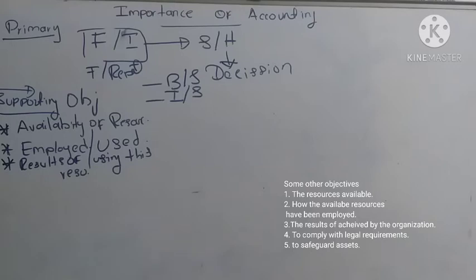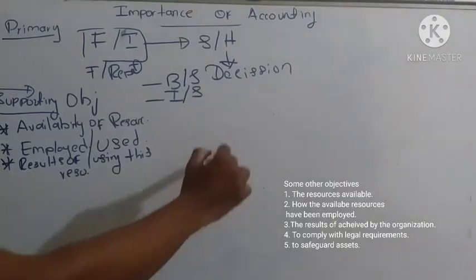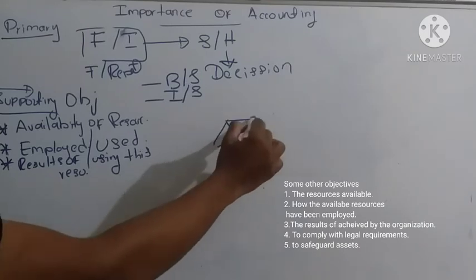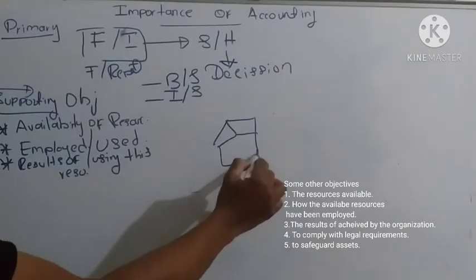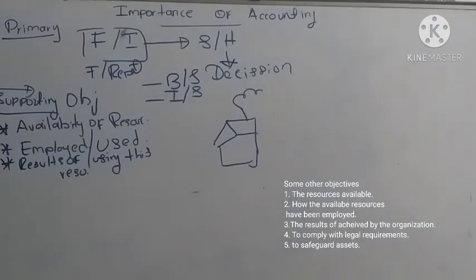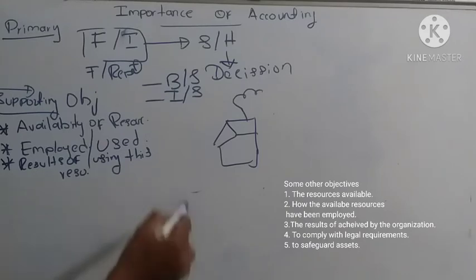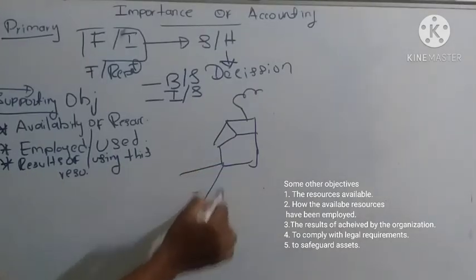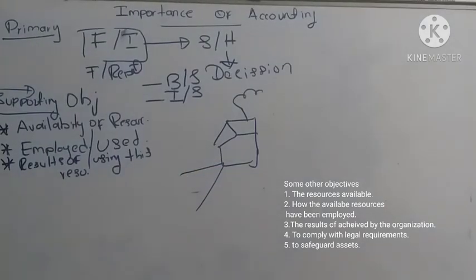I will explain it further. In an organization, there are two ways an organization can get funds. First, from its owners.